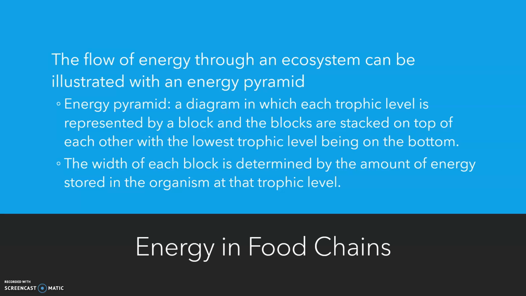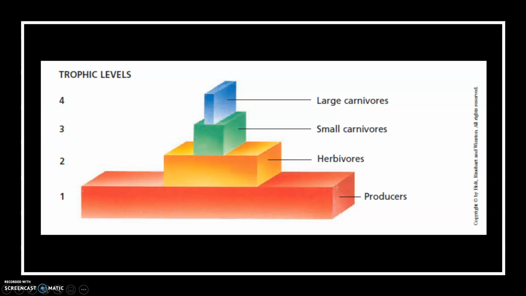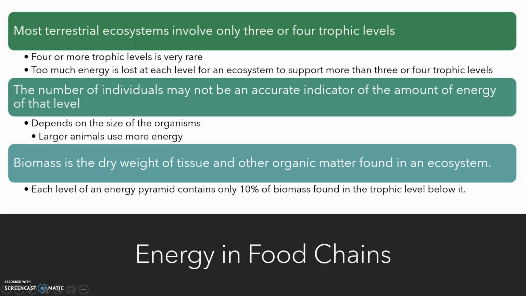Energy pyramids show the amount of energy in each trophic level. The amount of energy decreases drastically as you move up through the trophic levels. Terrestrial ecosystems rarely contain more than 4 trophic levels. This is due to the large amount of energy lost at each trophic level.